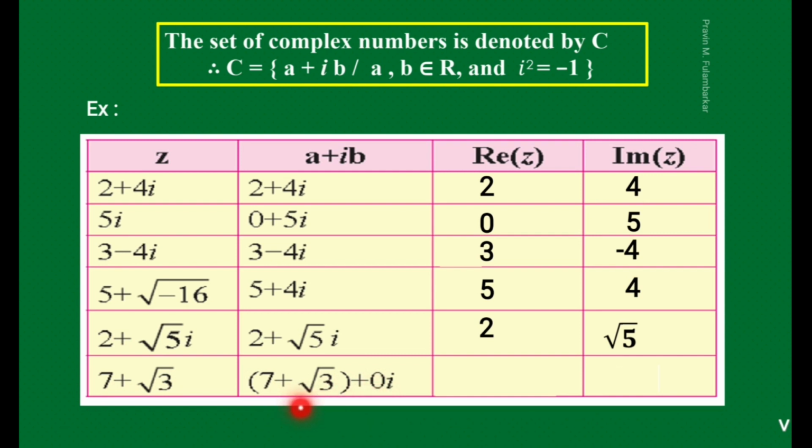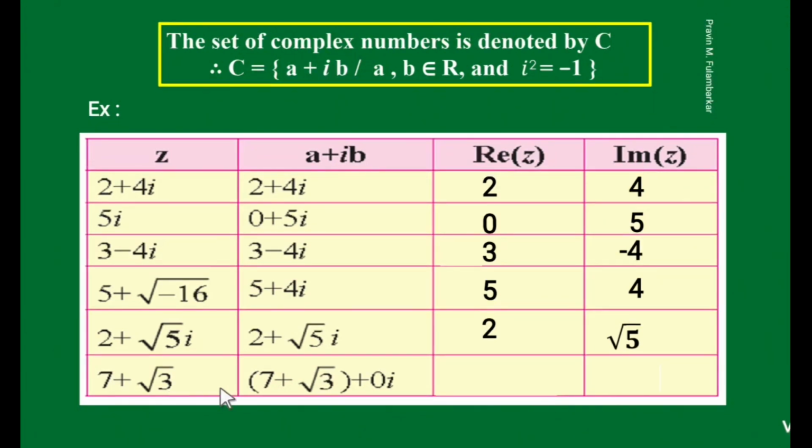Here 7 plus root 3 is the real part of this number and 0 is the imaginary part. So we write the real part as 7 plus root 3 and the imaginary part as 0.